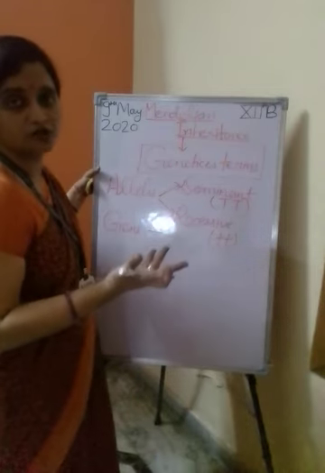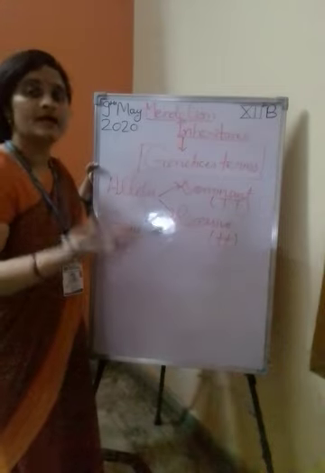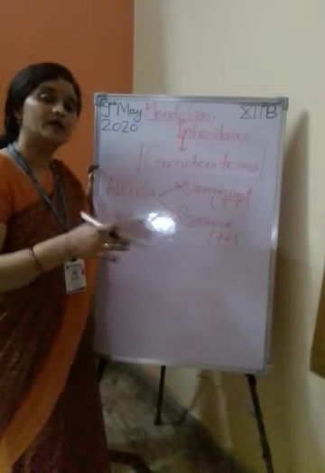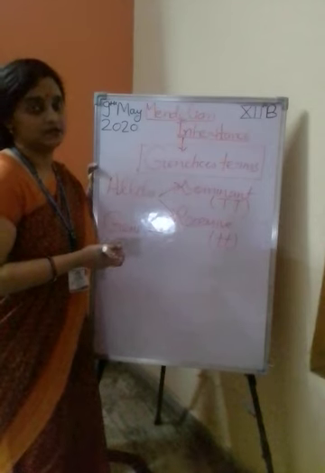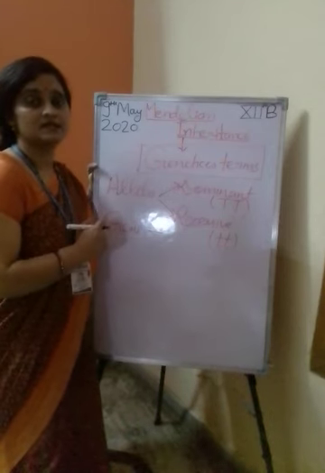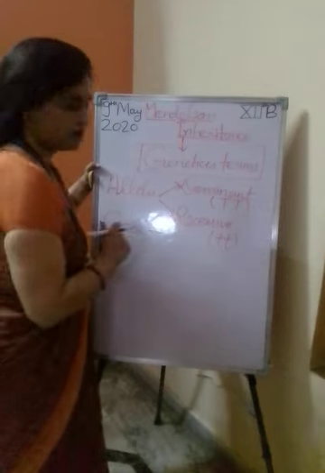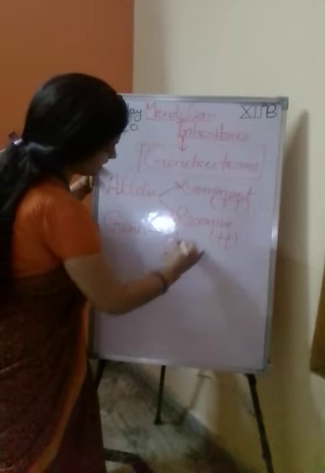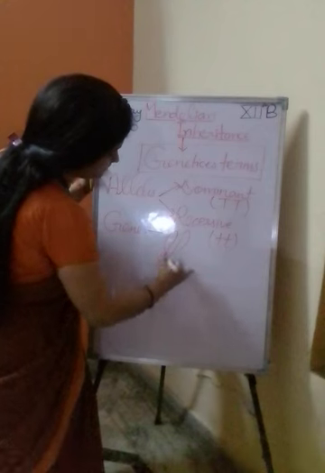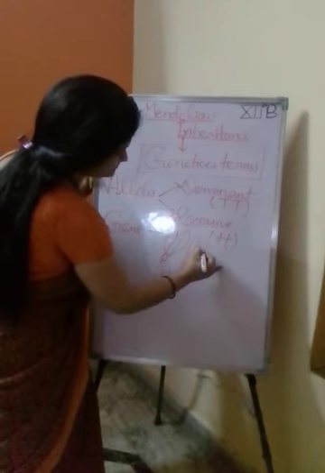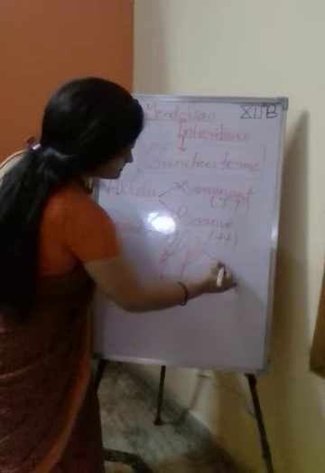A gene is the unit of inheritance which controls the development of a character. It is present at a specific position on a chromosome. Like this is a chromosome, the pair form of chromosomes, and the zigzag form is the gene.